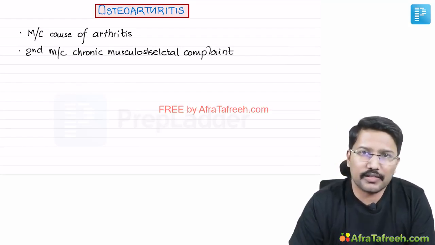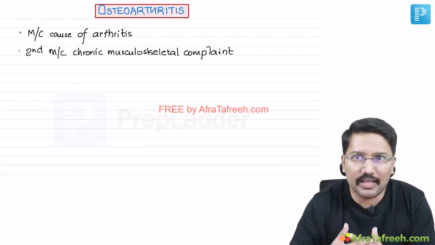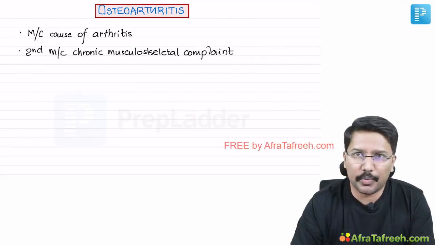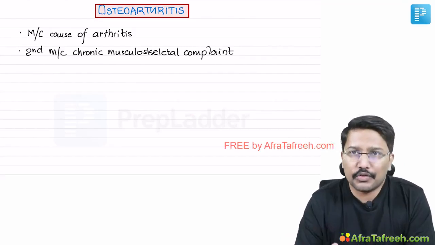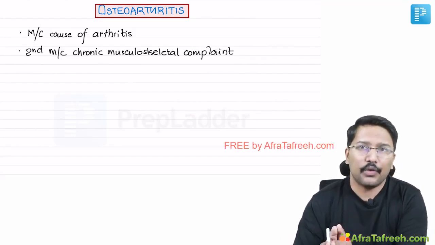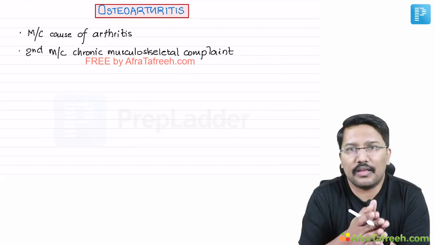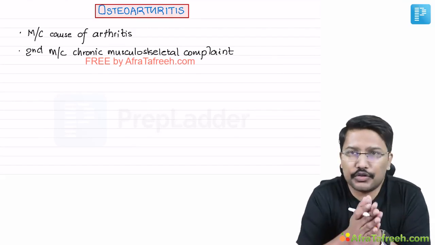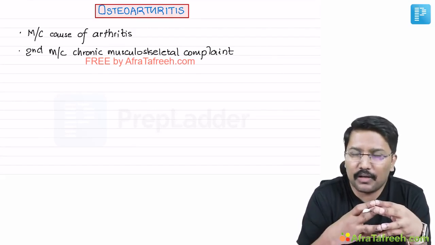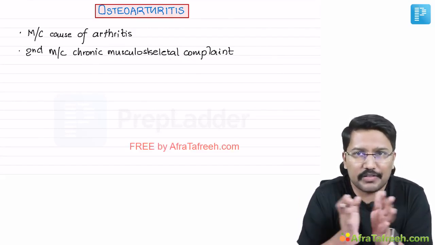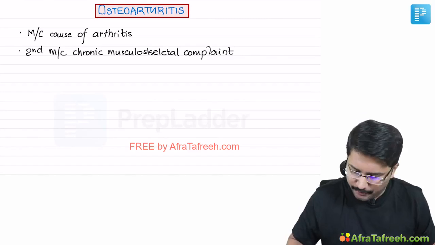Now that we are talking about NEET SS 2022, every small topic is as relevant as every major topic, right? So there's nothing that you can afford to ignore. Now from osteoarthritis, what you should know. According to me, particularly you should know about the Lawrence and Kellgren's grading of osteoarthritis. You should know a little bit about the pathogenetic process. Then you should know a little bit about its management. Right? Rest of the things are not particularly important.